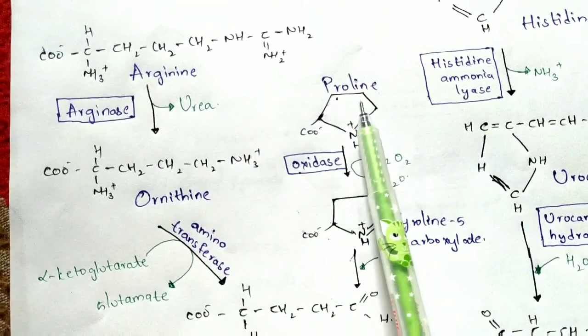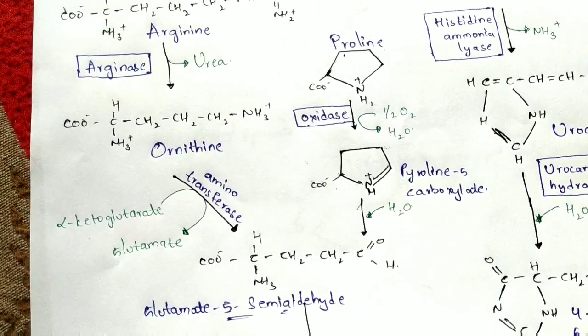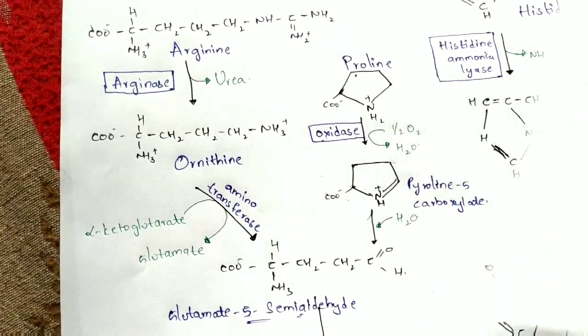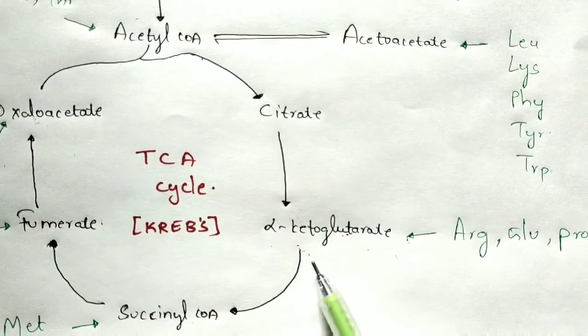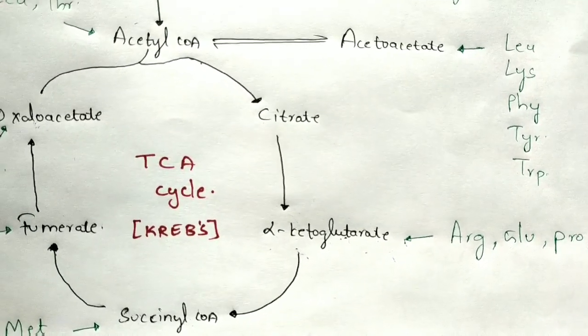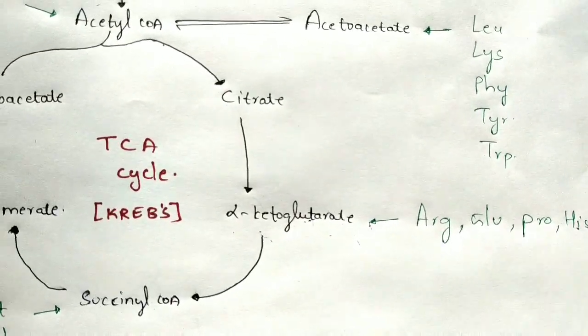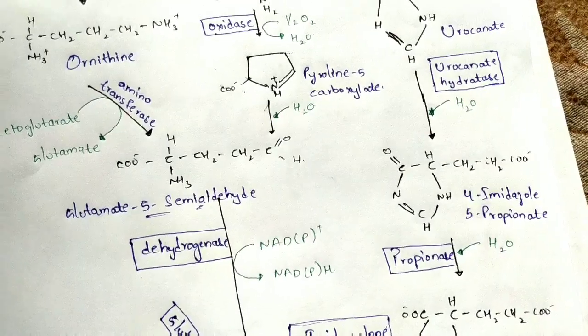So the amino acid which has been used here is proline, and as in the previous case, alpha-ketoglutarate formation takes place from proline. So we have completed histidine as well as proline. Now let us see the case of arginine.